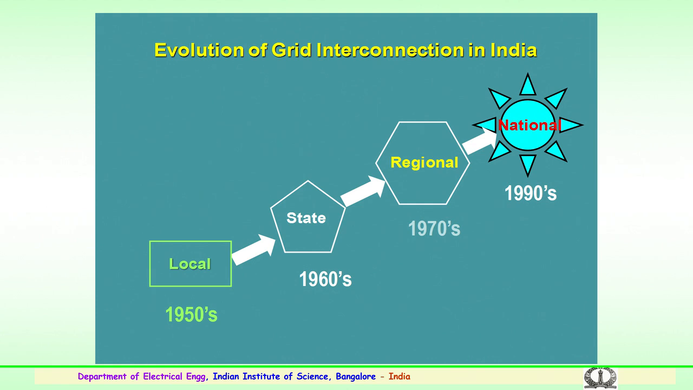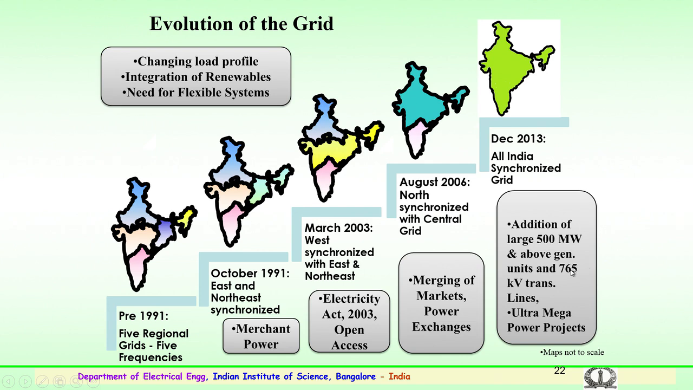This will be much beneficial for the country in terms of operation and to cater to the needs of the entire country. So, looking back at the evolution of the grid, how it happened, because this is required depending on the changing load profile, and also the integration of renewables, particularly with the other sources like hydro, nuclear and thermal. So, there was a need for more flexibility in the system.